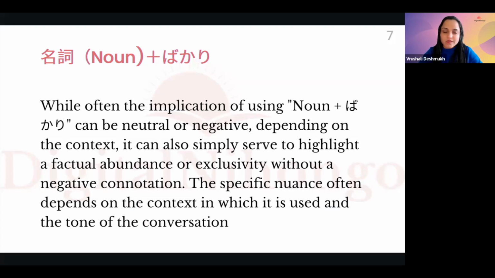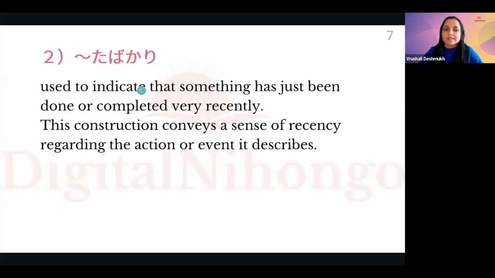So always remember that even if you learn many grammar patterns in a theoretical way, there are many nuances which you will understand only with real life situations where the tone, the context, all these things matter a lot.